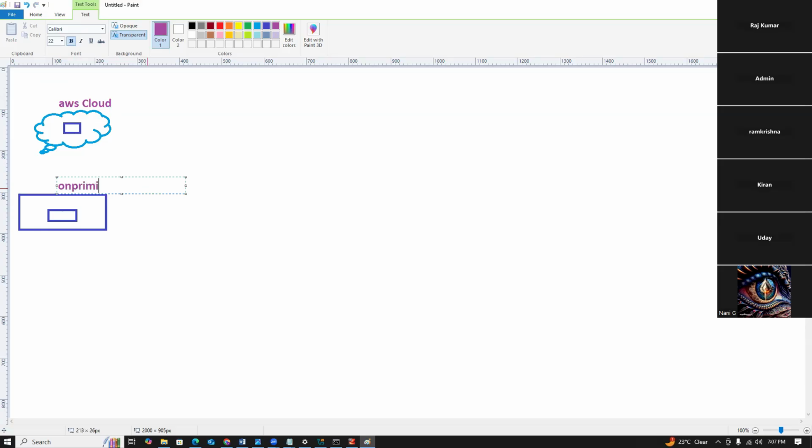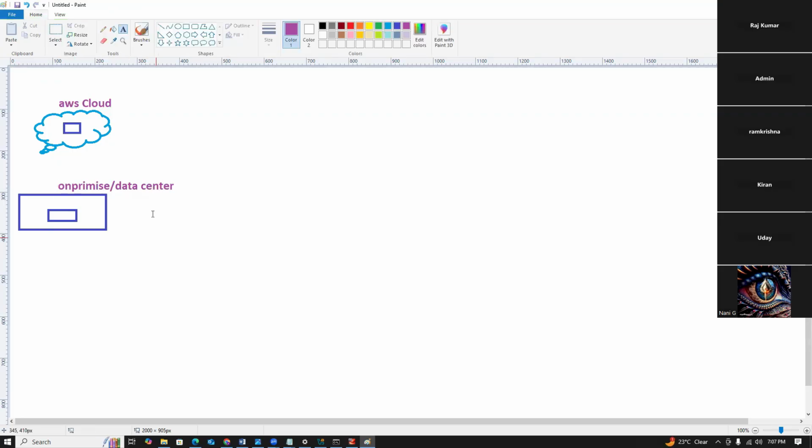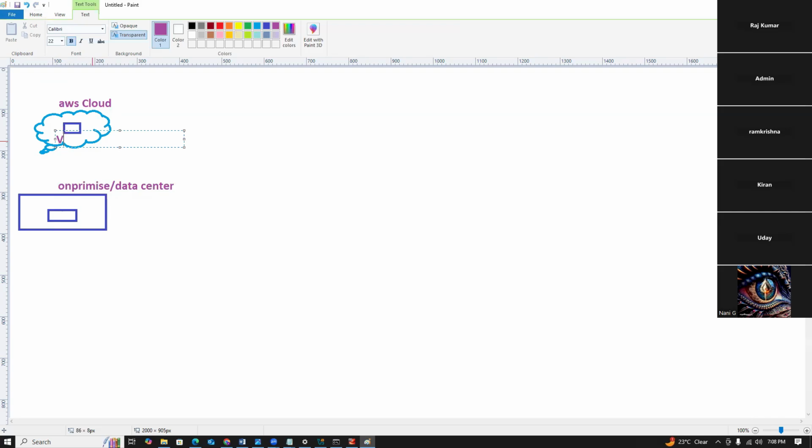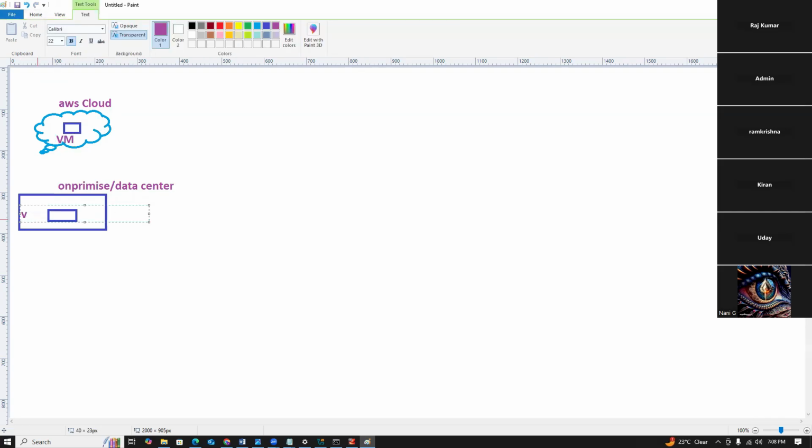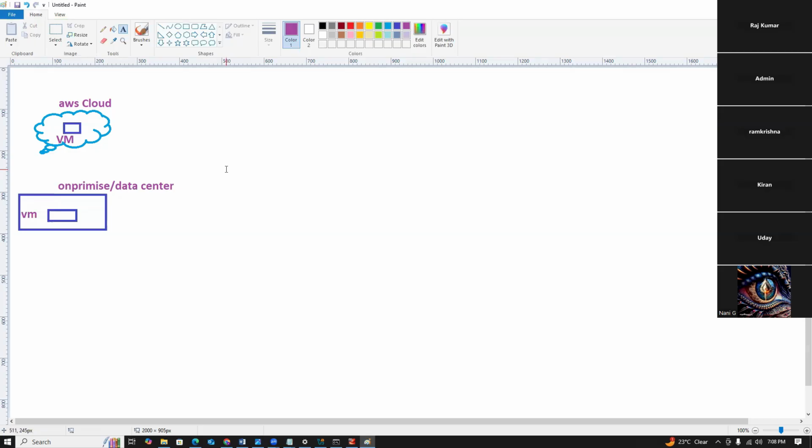On-premise or data center, guys. Now onwards, remember that a data center environment is nothing but an on-premise environment. So this is a VM, virtual machine. This is also a VM, virtual machine, right? These two are the virtual machines.